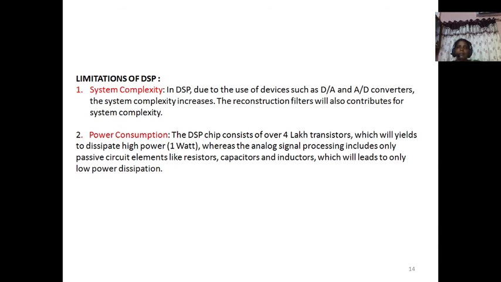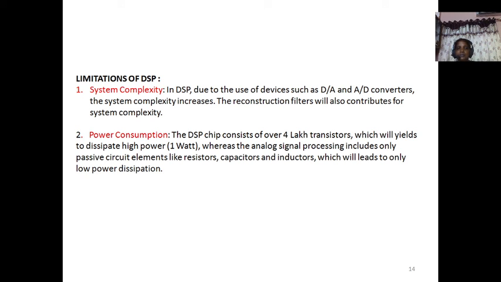Next, what are the limitations of DSP? System complexity. Why? In this case, we are converting analog signal to digital once, and digital signal to analog another time. When you are doing A to D and D to A conversions, if the bandwidth of the signal is very large, then you have to design complex A to D and D to A converters. Complexity increases. That is the main drawback with system complexity. Design of A to D and D to A converters for high frequencies will be a somewhat risky process.